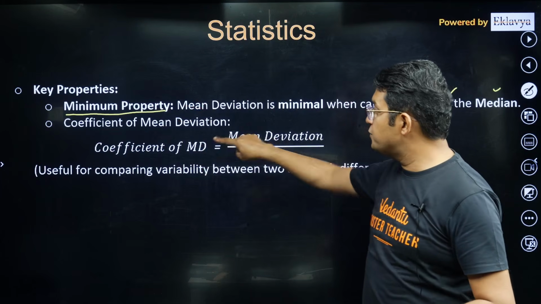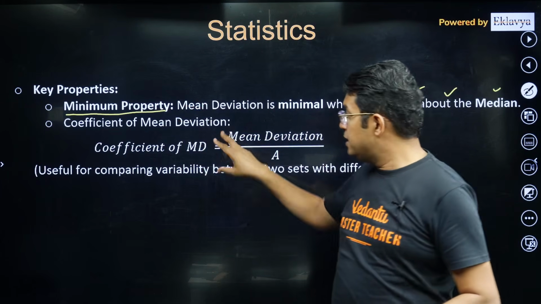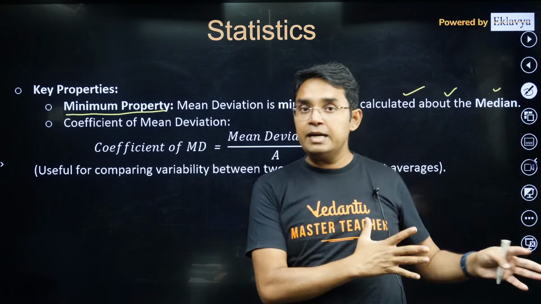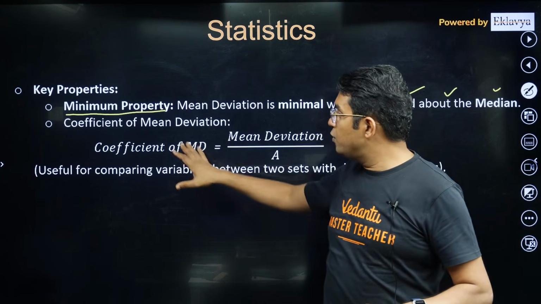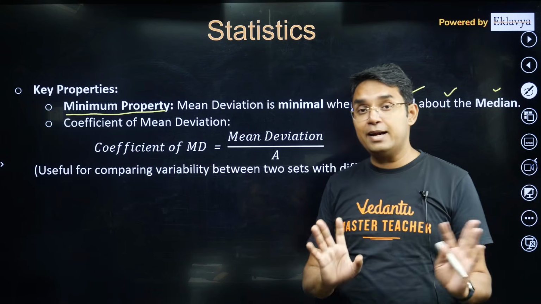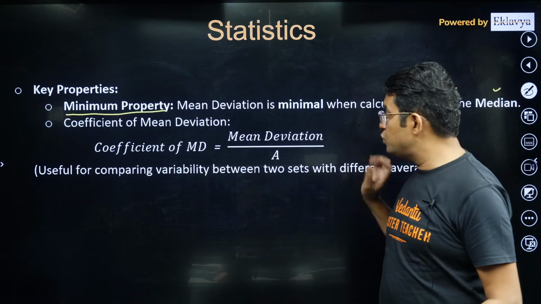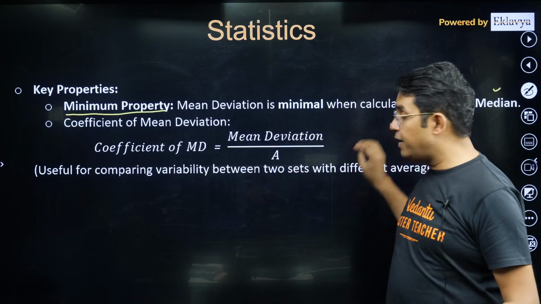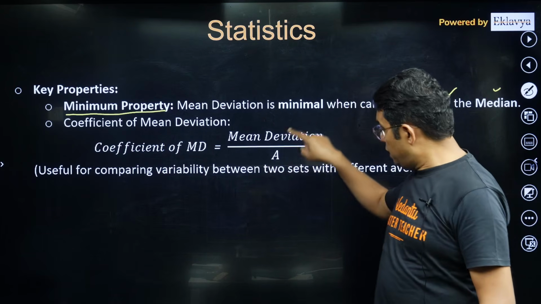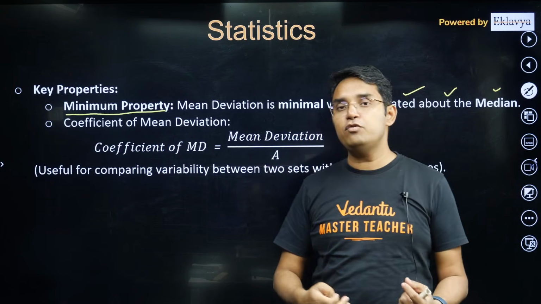Then coefficient of mean deviation. Dear students, coefficient of variation we study with reference to standard deviation, but I have seen coefficient of mean deviation also in some questions. Although it may not be directly in the syllabus, they may ask you. So you should be prepared: mean deviation divided by that mean value, whether median or mean. If you get this ratio, you will get the coefficient of mean deviation.